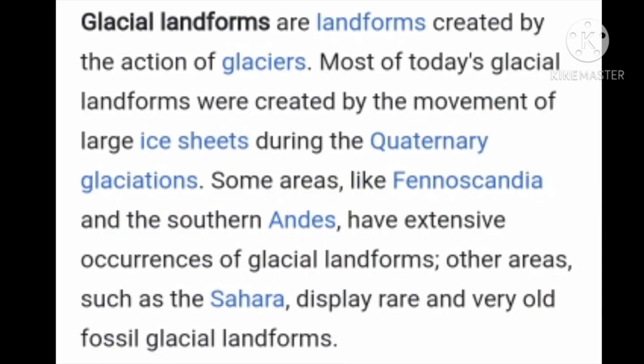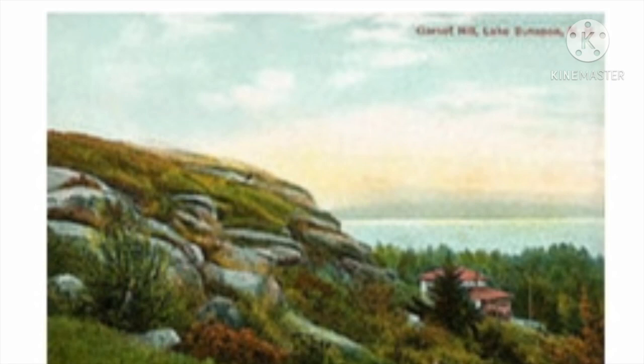Next is glacial landforms. Glacial landforms are landforms created by the action of glaciers. Most of today's glacial landforms were created by the movement of large ice sheets during the Quaternary glaciations. Some areas like Fennoscandia and the southern Andes have extensive, that is huge, occurrence of glacial landforms. Other areas such as the Sahara display rare and very old fossil glacial landforms. This is the image of a glacial landform.